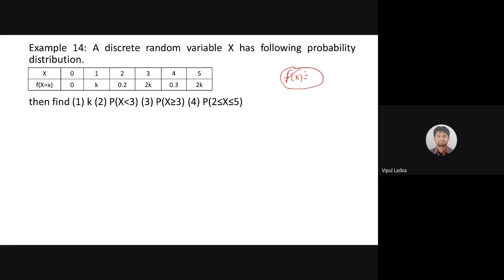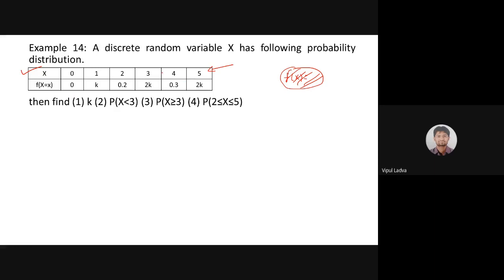We are not worried about the rule because we have all the possible values of x. We have the list of values x can take, and we can clearly observe that x is going to take discrete values from 0 to 5. So we are dealing with a discrete random variable. And in the second row, I provided the probability for the respective values of x.